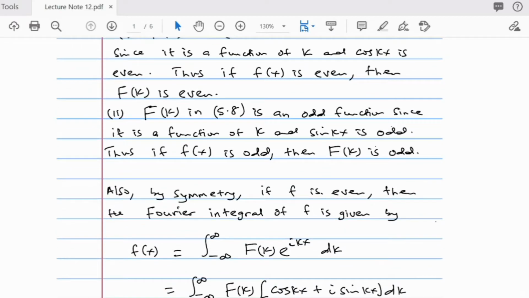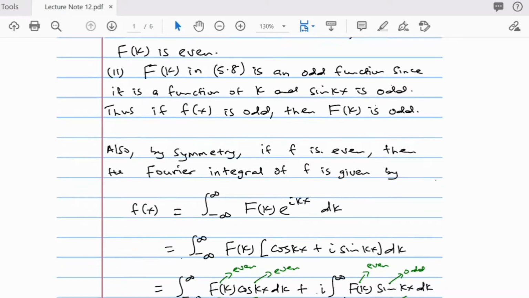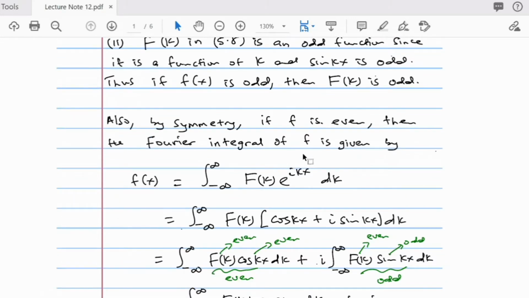So by symmetry, if f of s is an even function, then the Fourier integral by definition is given as this. But we can write e raised to power ikx as cos kx plus i sin kx.